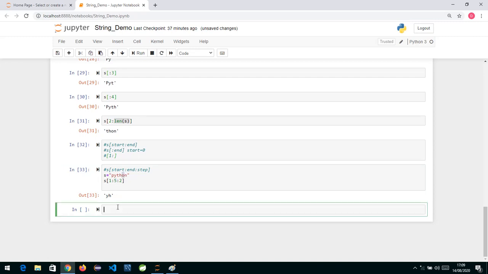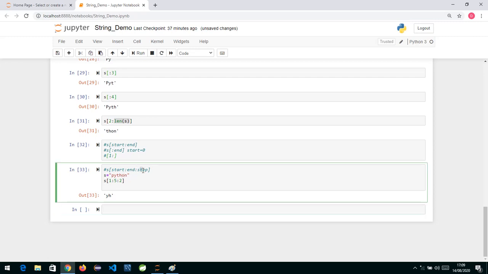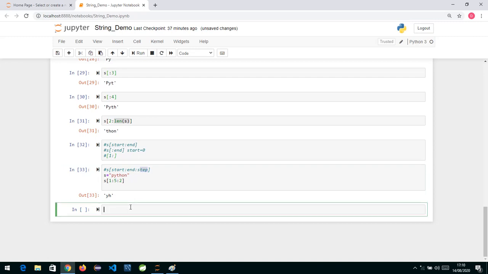So in the slice operator, after the 3 colons, you can have this optional parameter called step. This is optional. If you want to give it, you can; otherwise you can leave it off. By default the optional step value is 1. If I write S, 1 colon 4 colon 1,